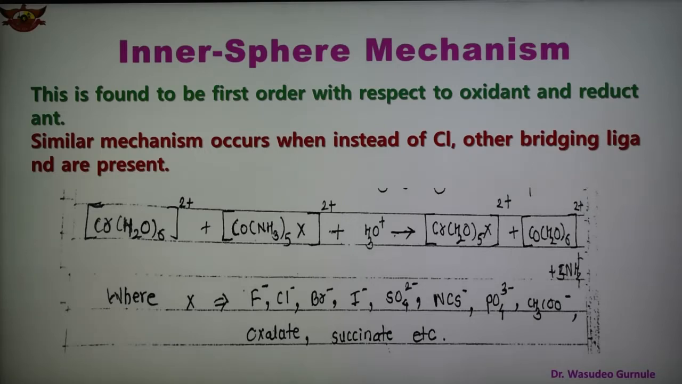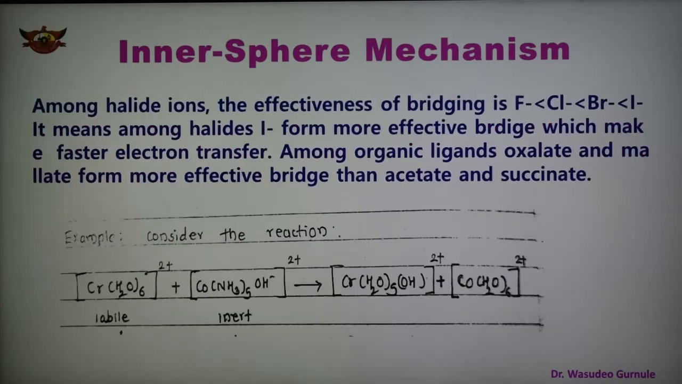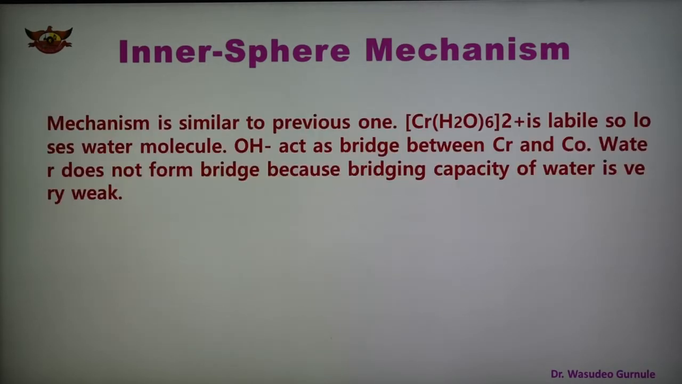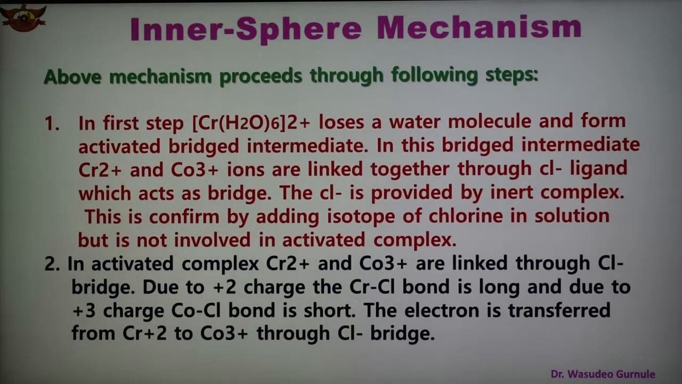So we have seen the 4 steps of the mechanism, and we can also consider this type of reaction of electron transfer and ligand transfer, that is the inner sphere mechanism, in which X is a bridge ligand, and we can use any one ligand as a bridge ligand in place of this Cl. And here, in case of these complexes,